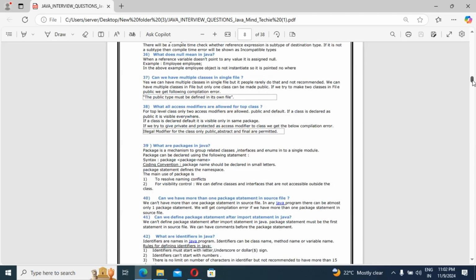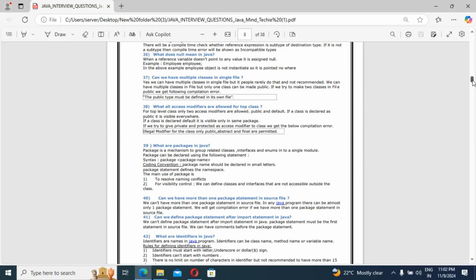Then the next question: can we have more than one package statement in a source file? We can't, never. In any Java program, there can be at most one package statement. We will get a compilation error if we have more than one package statement in a source file. Got it? I hope you got it, correct?